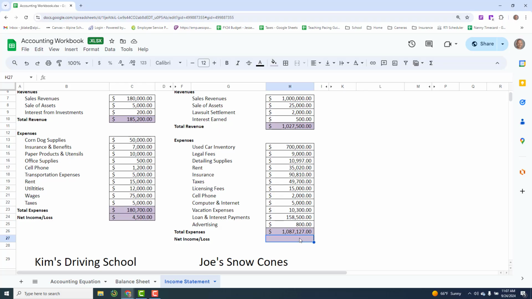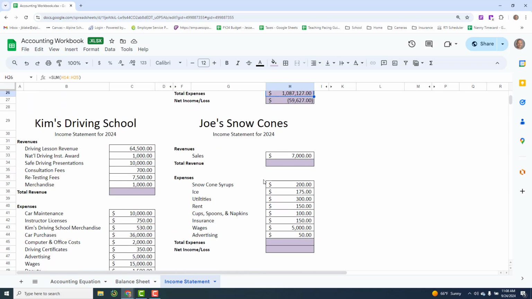All right, now with all my expenses, we're going to do a little different equation. We're going to manually put these on. So I'm going to hit equal sign to tell Sheets that I want to do an equation. And I'm going to take this number, my revenue, and I'm going to subtract this. I type in minus. So I'm taking H11 minus whatever's in cell H26. So H11 minus H26, let's get the total. And it's 59,627, but look, it has parentheses around. What does parentheses mean? Well, parentheses mean a loss. Because if you look at this, my revenue is less than my actual expenses. So sometimes a company has a net loss instead of a net income. That does happen. Sometimes a company is losing money, and this is how you see it.